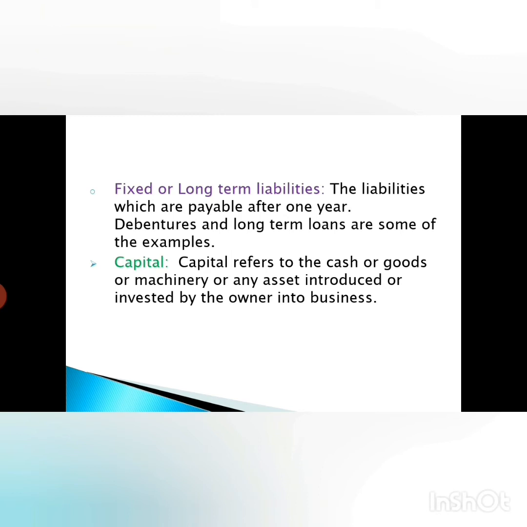Again, fixed or long-term liability. The liabilities which are payable after a year. Debentures and long-term loans are some of the examples. Like the fixed assets, fixed liabilities are liabilities which are payable after a year, thus it is called fixed or long-term liability. Examples: debentures and bank loans. Bank loans can extend for more than a year, one year, two years, three years. It is not short. It might not be short term.